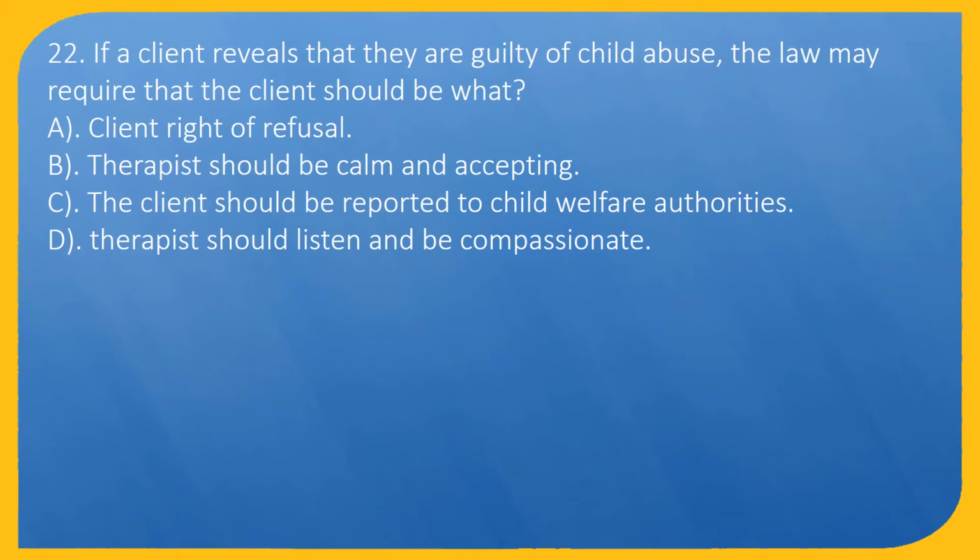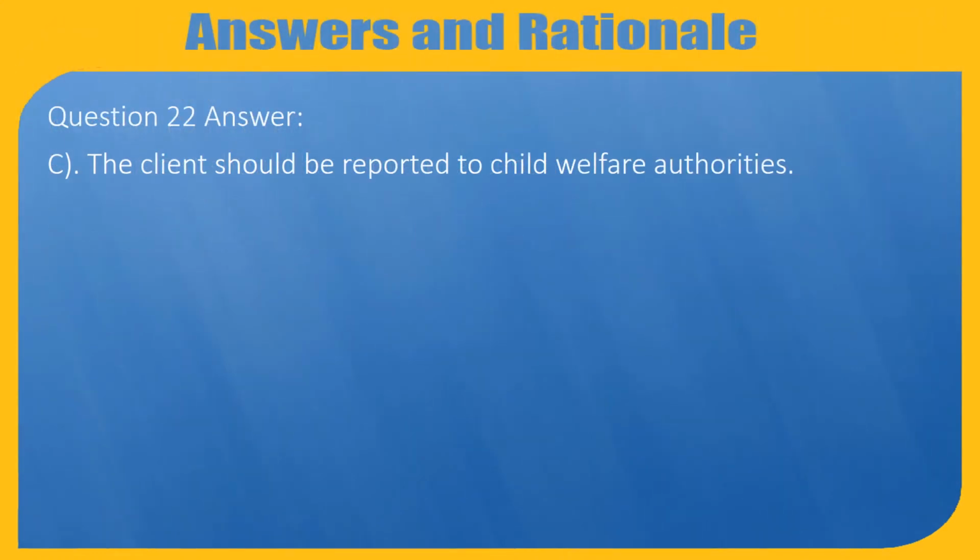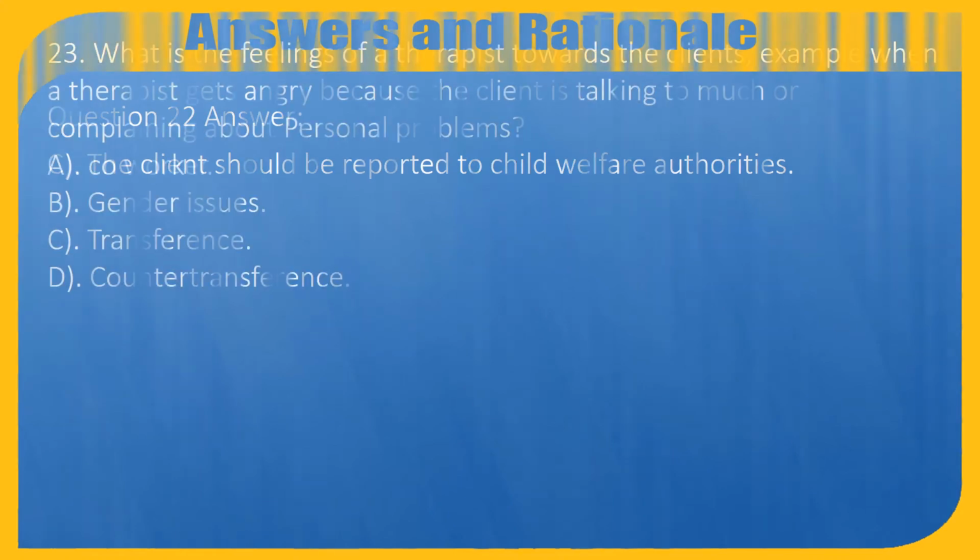If a client reveals that they are guilty of child abuse, the law may require that the client should be what? A. Client right of refusal. B. Therapist should be calm and accepting. C. The client should be reported to child welfare authorities. D. Therapist should listen and be compassionate. Question 22. Answer: C. The client should be reported to child welfare authorities.